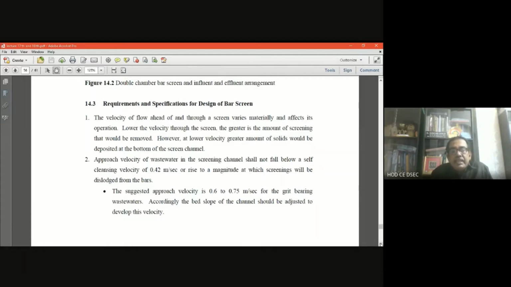And it is suggested that the approach velocity should be 0.6 to 0.75 meter per second, and accordingly the bed slope of the channel should be adjusted to develop the velocity.